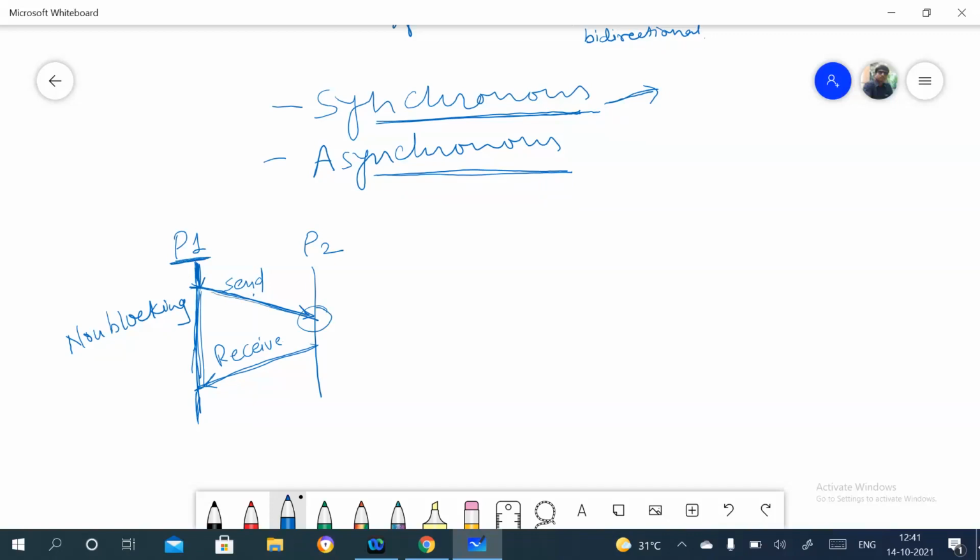And if you see the second scenario, process P1 has this send primitive.